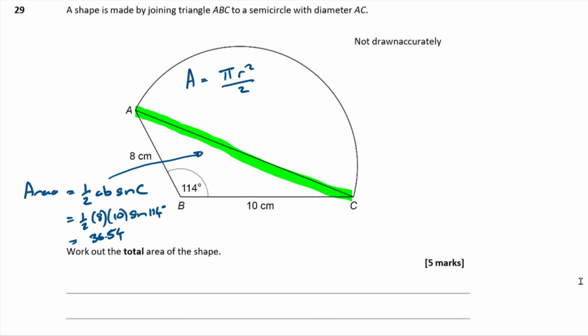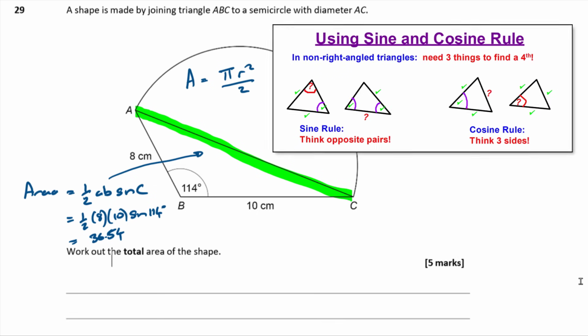Now the next thing we need to do is know what AC is. So we want to find the third side of a non-right angle triangle, given the fact we know the other 2 sides and an angle. This is clearly a job for our trigonometry and non-right angle triangle rules, but is it the sine rule or is it the cosine rule? The sine rule tells us about opposite pairs, and the cosine rule tells us about 3 sides. So this one is about 3 sides because we've got 2 sides, we want a third side, so it's going to be the cosine rule.